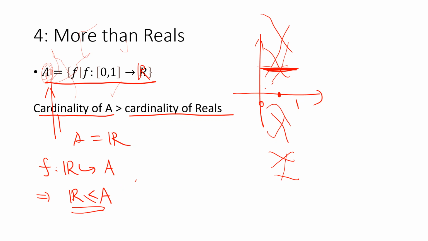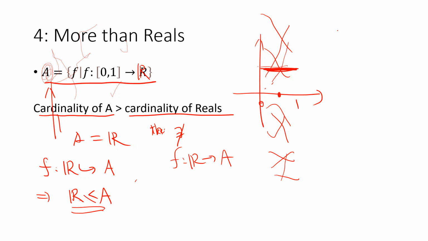Okay. So all we need to show is that there's no surjective map from R to A. So the idea is to suppose there is a surjective map from R to A. So that means we use R to label A, right?